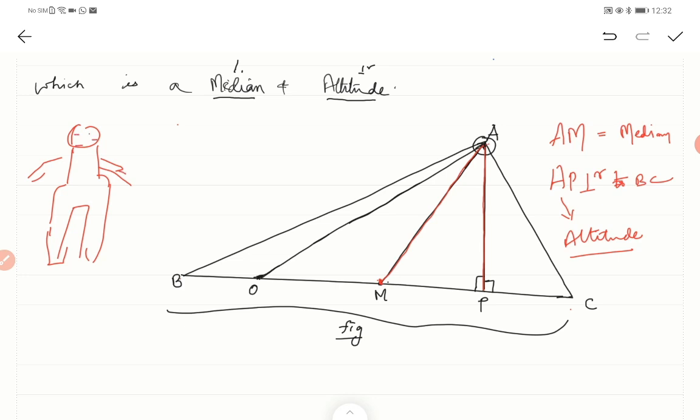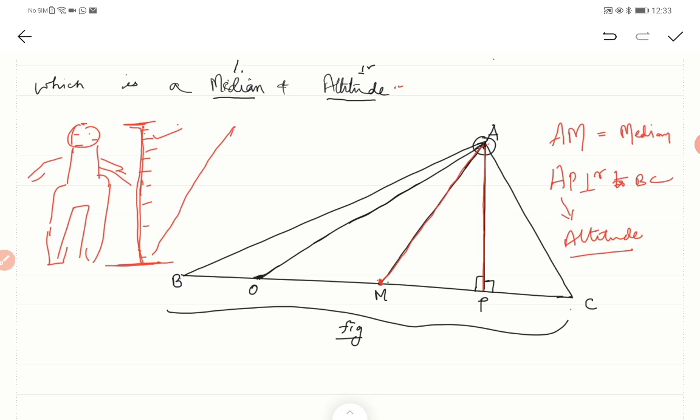You measure the straight line from this point till the ground, isn't it? That is a perpendicular line to the ground, and you put the measurement on the scale. You will not measure the height along cross lines. So this is called altitude, or height. Similarly, the height of a triangle is nothing but the altitude.